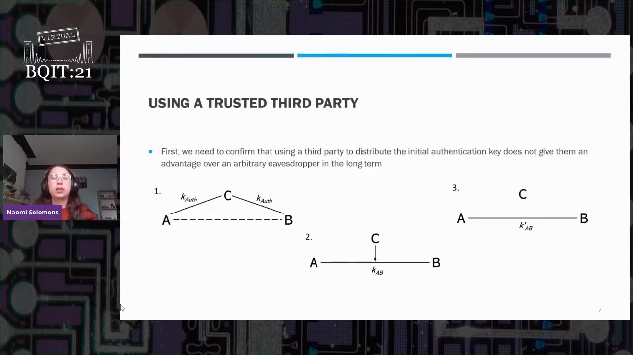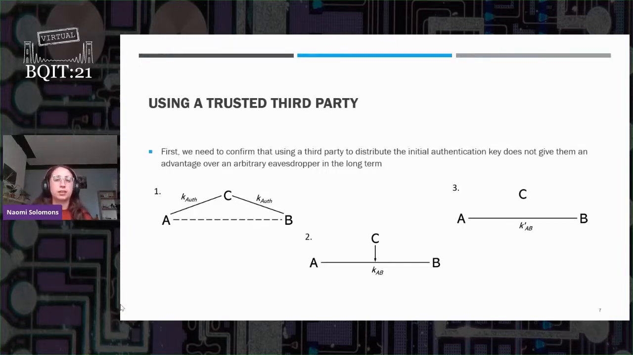The aim of QKD is that Alice and Bob end up with their own secret shared key. However, they're going to do that for a certain period of time. They're going to build up their key, and then they're going to stop, and then they're going to start a new round. In that new round, a certain amount of the key that was generated in the previous round is going to be used for authentication.